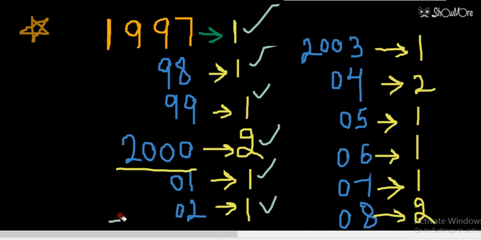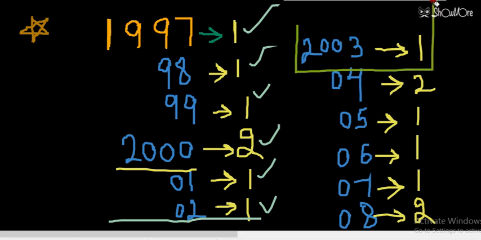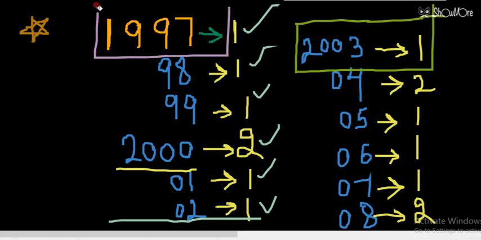So at the end of 2002, 7 days are completed. So that means the calendar of year 2003 will be same as calendar of year 1997.